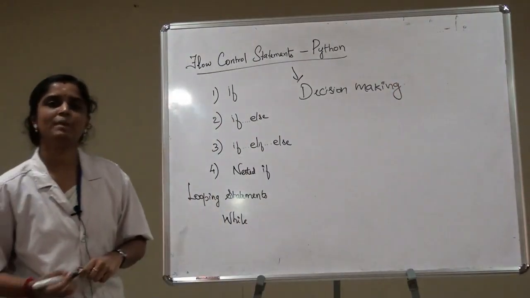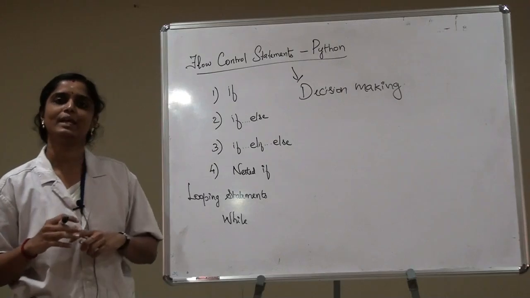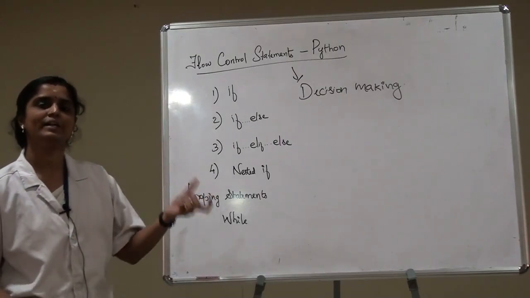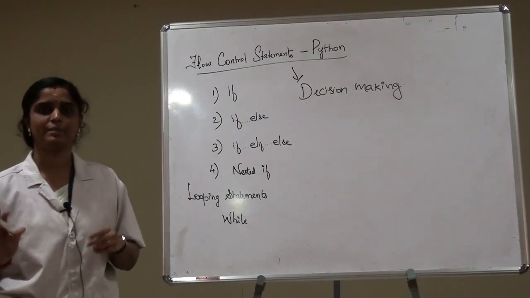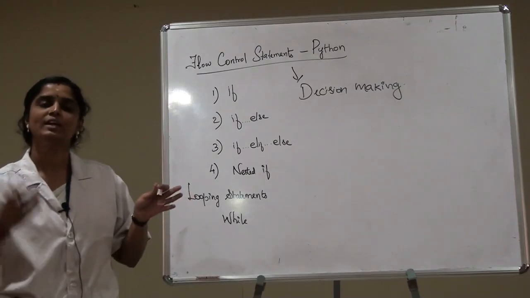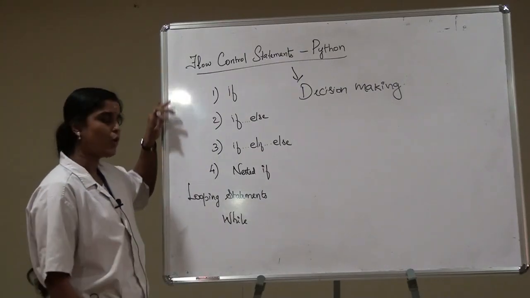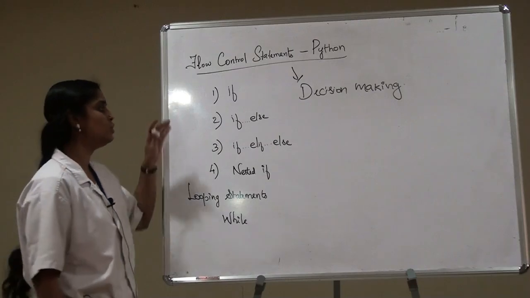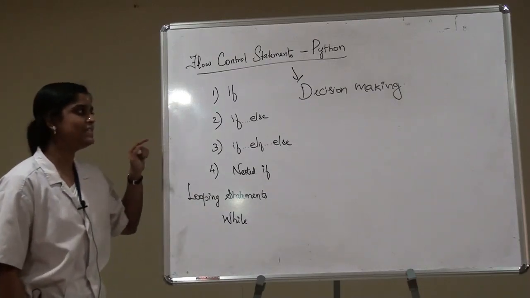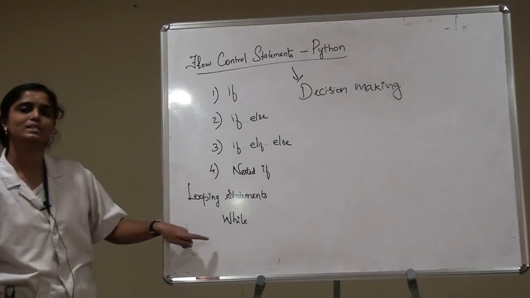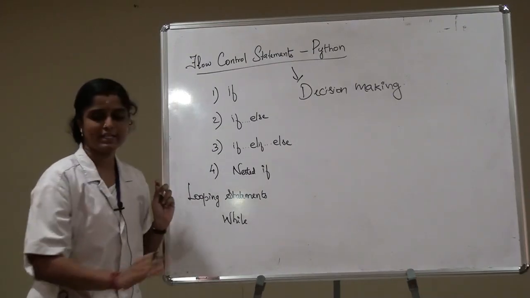Decision making statements are nothing but we are going to make a decision based on the given condition. If the condition is satisfied, then we are going to execute some set of statements. If the condition is not satisfied, then we are going to execute another set of statements. In case of flow control statements, today we are going to discuss four statements: if, if else, elif and nested if. And in looping statements we are going to discuss while. Today we will discuss all these topics.